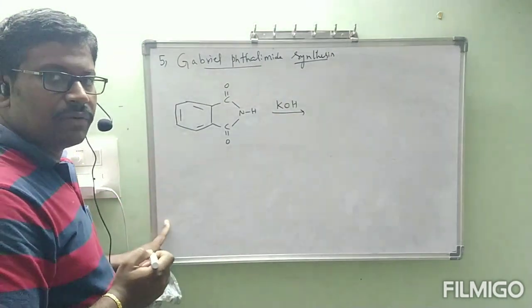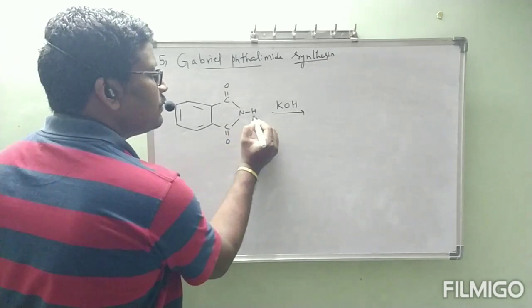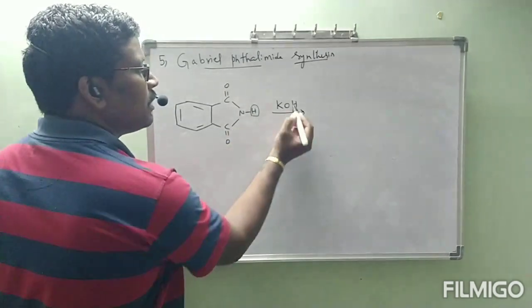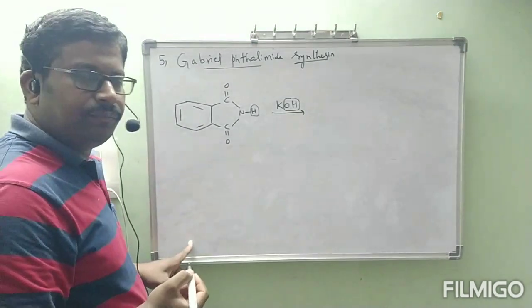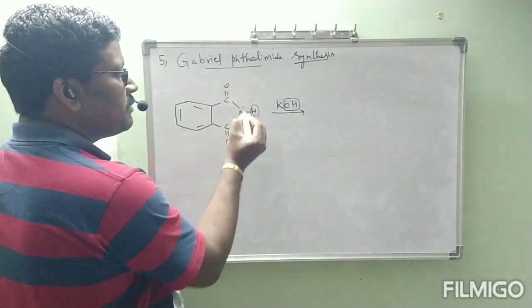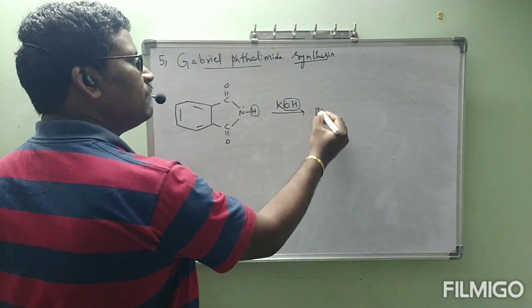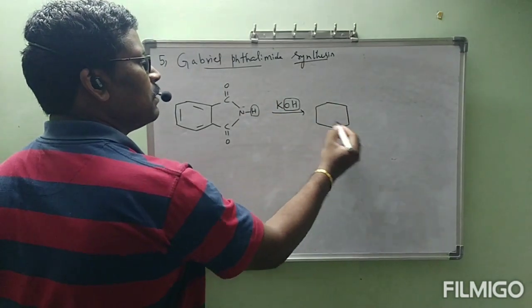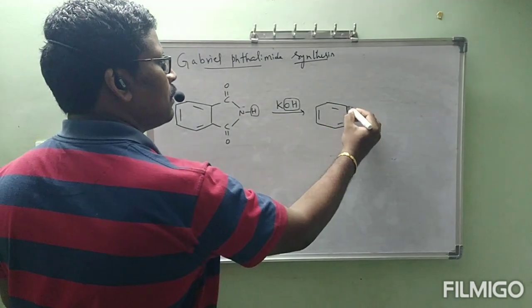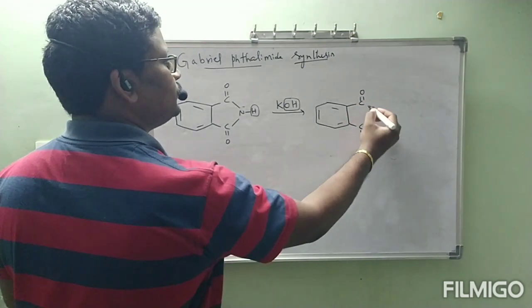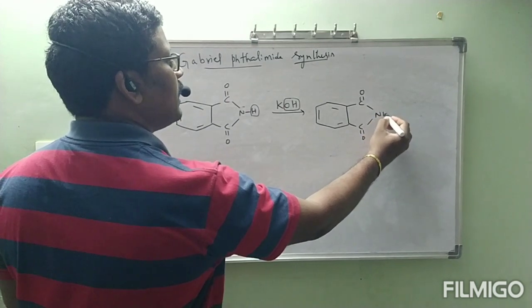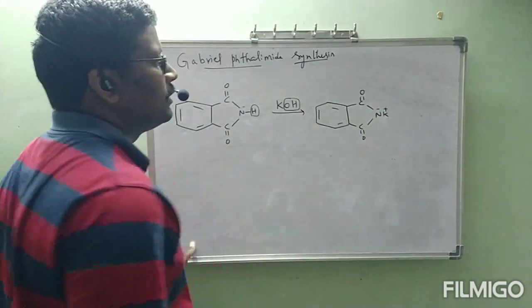It is going to react with KOH, in which hydrogen present here and OH minus present here will be removed as water. Then this is N minus, this is K plus, to be formed as N minus K plus.